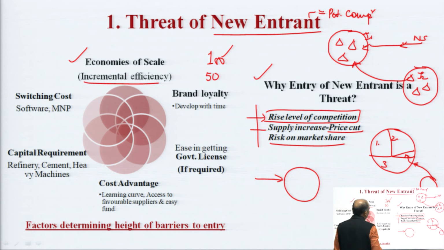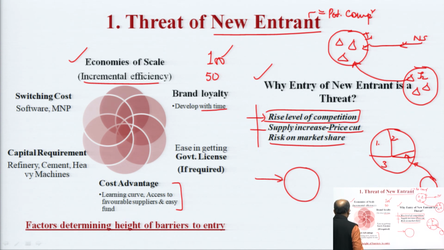So here the economy of scale is with the existing players. Second is brand loyalty that develops with time. Existing players who have already spent some time in the industry may have loyal customers. Then there is the ease in getting a government license if required, cost advantages from being already in the industry, access to favorable suppliers and easy fund availability.